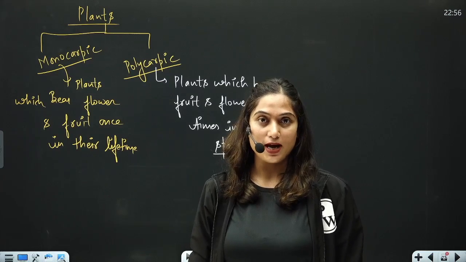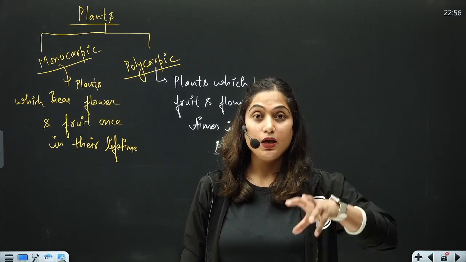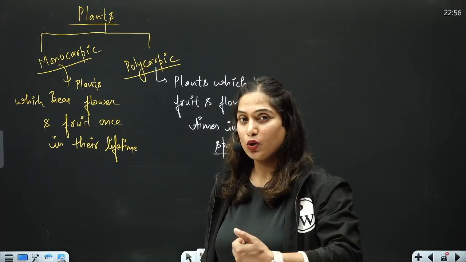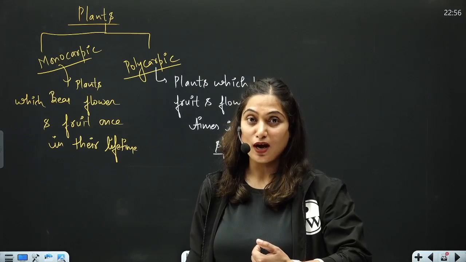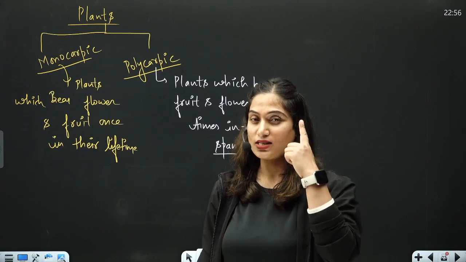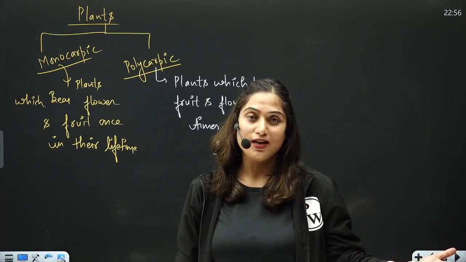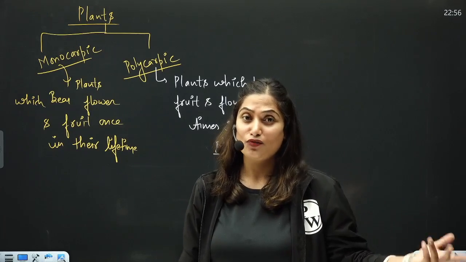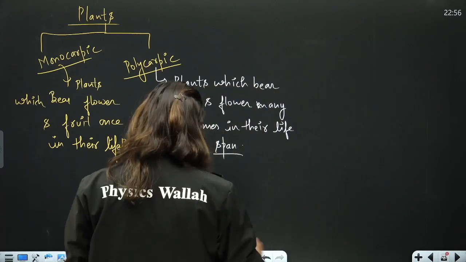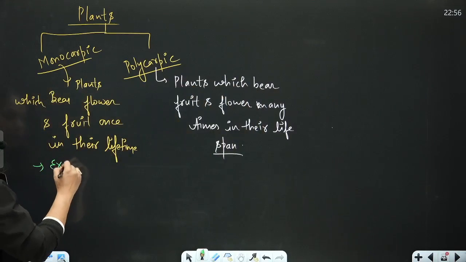All the annual plants will be monocarpic. What happens in the biennial plants, in one growing season there is only the vegetative growth, and in the second growing season there is reproductive growth in which flower will come. So obviously in biennial plant also the flower will come only once in the lifetime. But in perennial plants, the flower will come every year, like in case of mango, like in case of guava, like in case of rose, like in case of many plants. So this is very much understood that all annual plants are monocarpic.